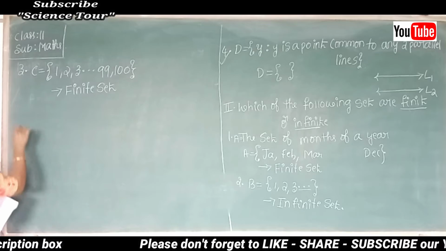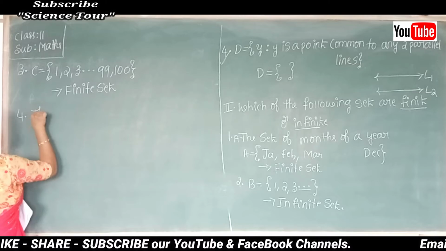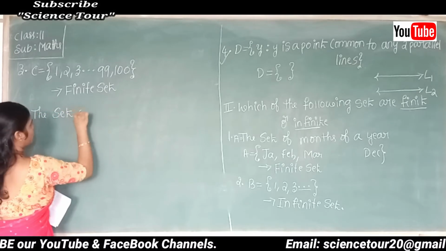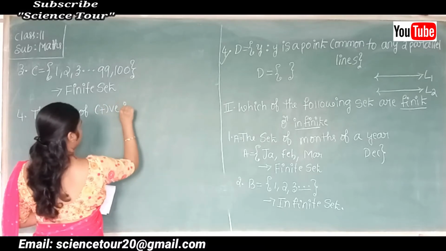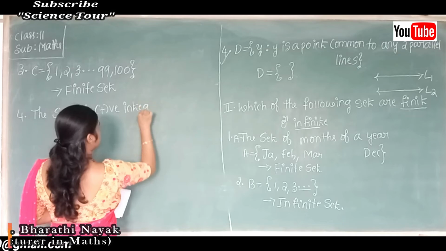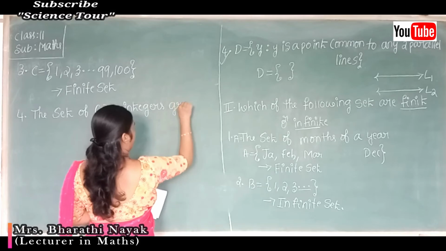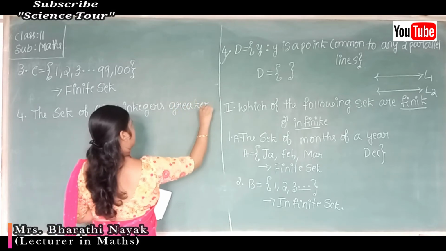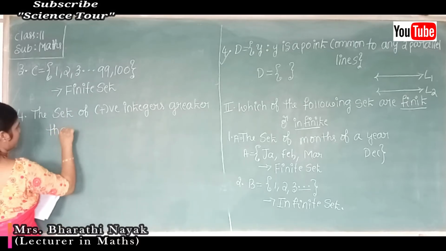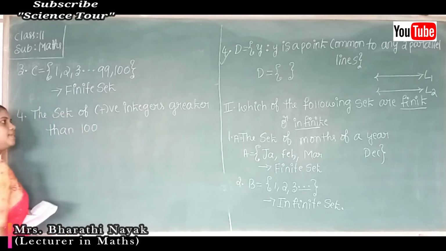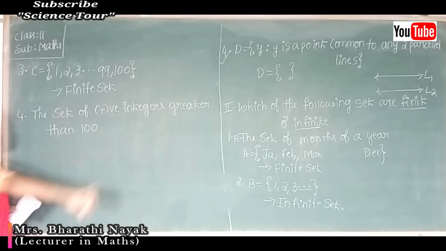Next, the fourth one I'll consider. The set of positive integers greater than 100.